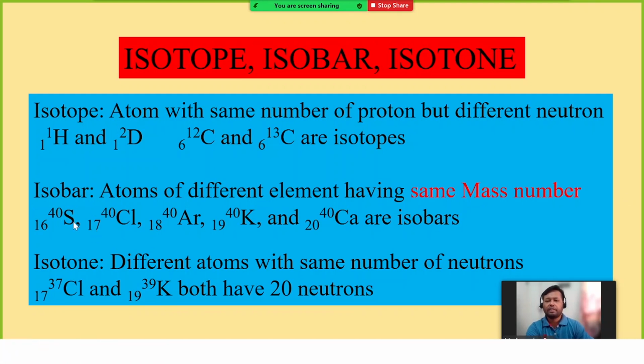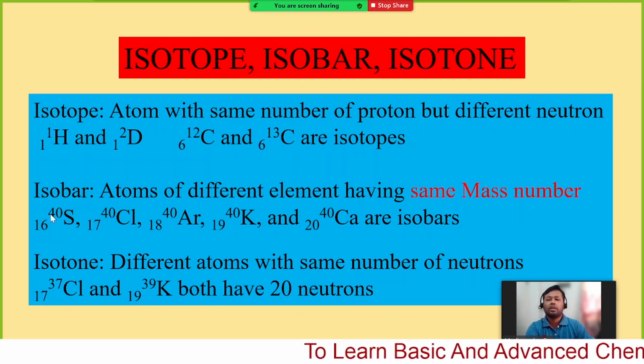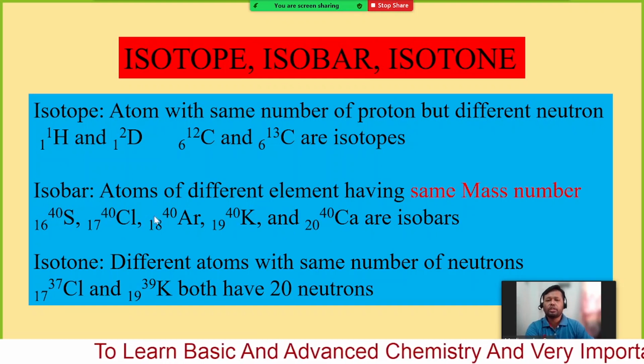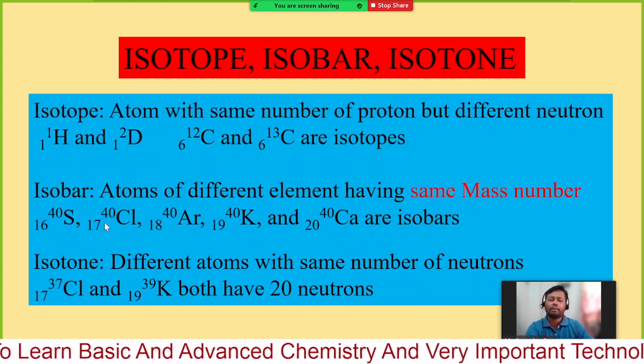Here you can see we have sulfur 40, chlorine 40, argon 40, potassium 40, calcium 40. All are different elements, different atoms, having the same mass number, 40, for all of them.